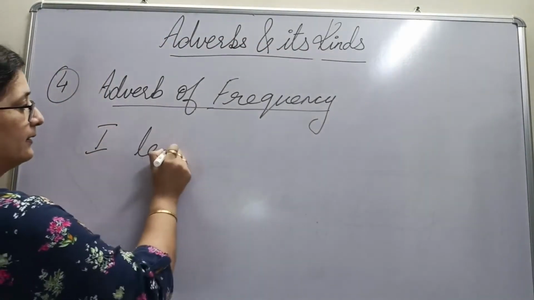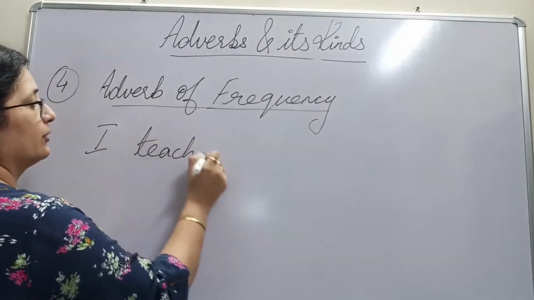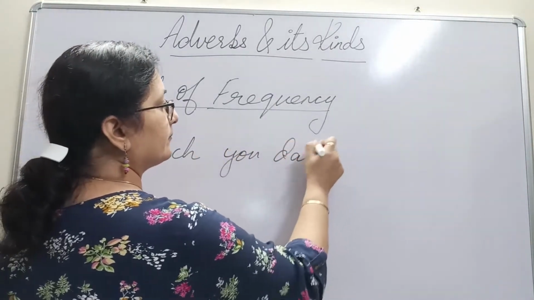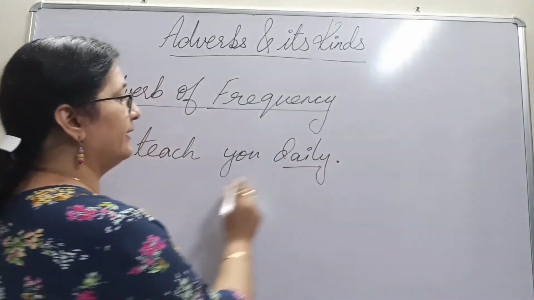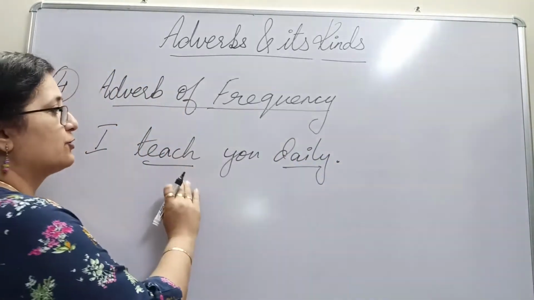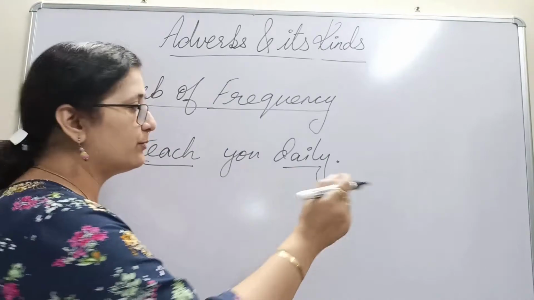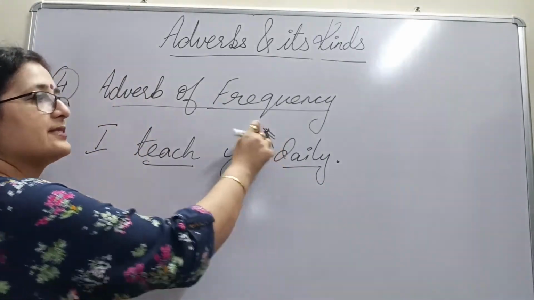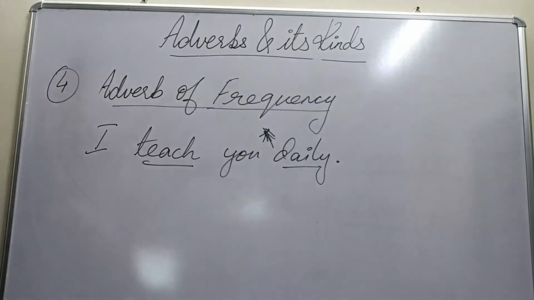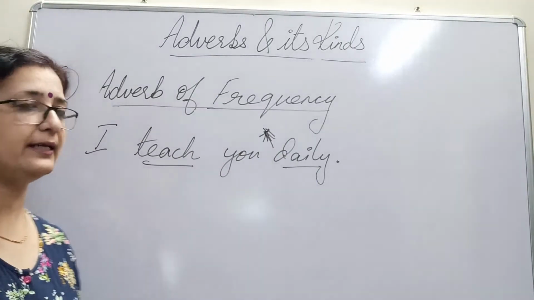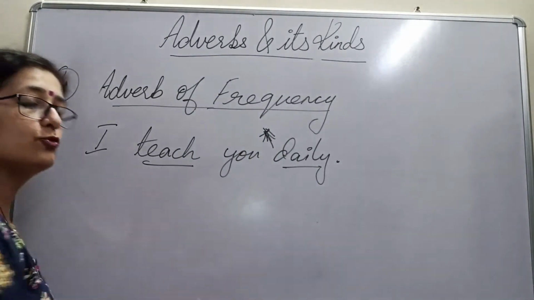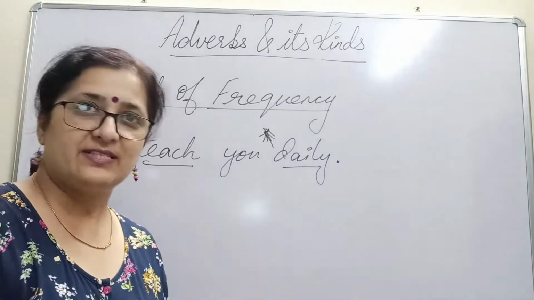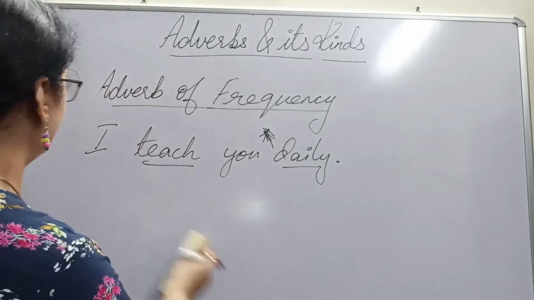I teach you daily. Now, I'm talking about every day. Teach is your verb. So when do I teach you? I teach you daily. So daily becomes your adverb of frequency. Right? It is talking about how frequently I teach you. Suppose I go to school regularly, then regularly becomes your frequency, how often you go to school.